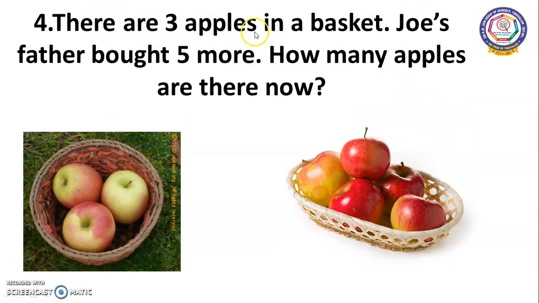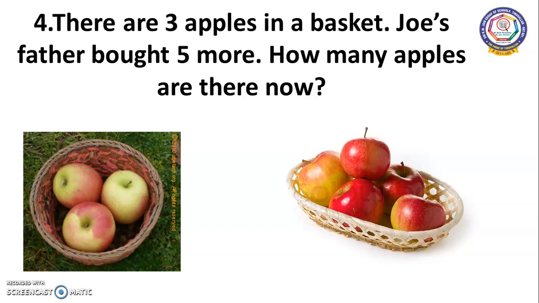There are 3 apples in a basket. Joe's father bought 5 more. How many apples are there now? See children, now in this basket there are 1, 2, 3, 3 apples. And Joe's father bought how many? 1, 2, 3, 4, 5. Okay, 5 more he bought.